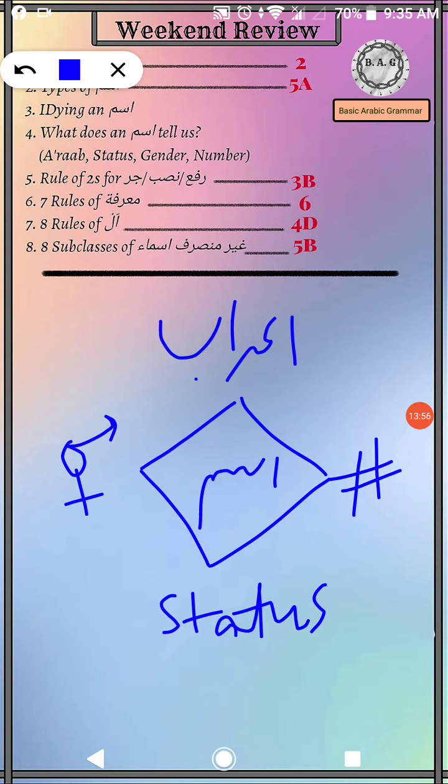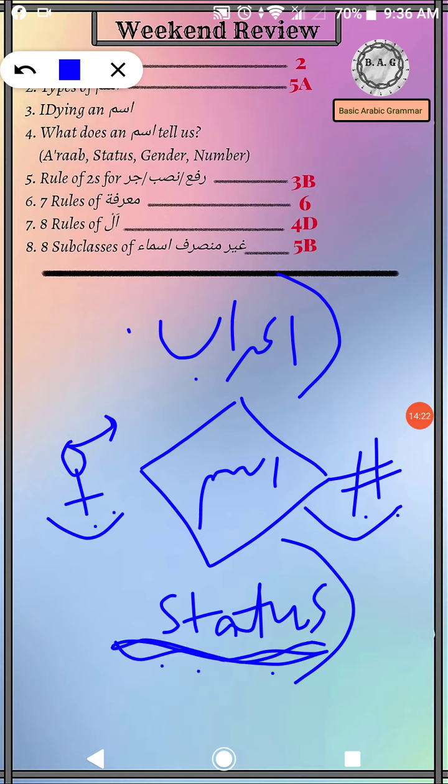All right, this week we have covered this and this. So we know about the rafa, nasab, jar forms, and we know about the ma'rifa and nakira forms. This week, inshallah, we are going to cover these two, and then we are going to practice a lot and a lot and a lot of asma, inshallah ta'ala. So these two are left. Let's now review status.